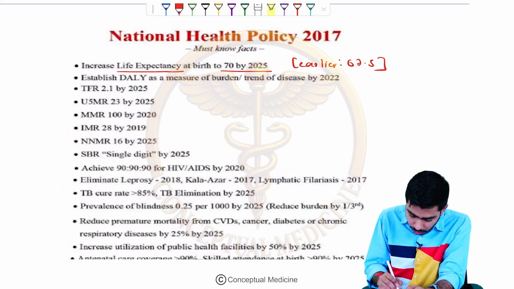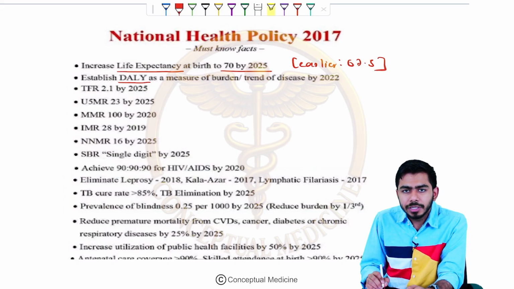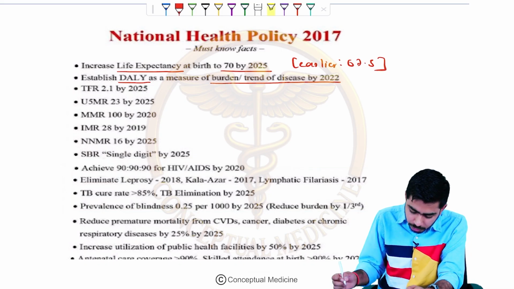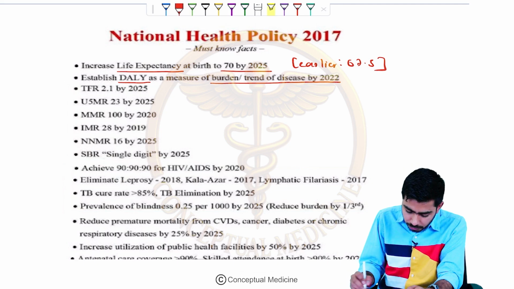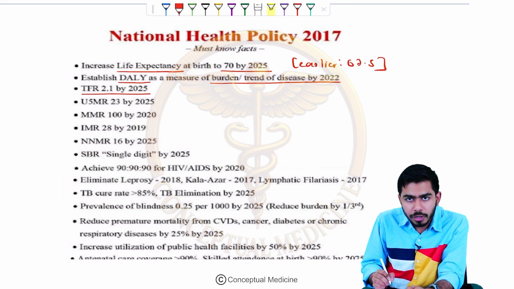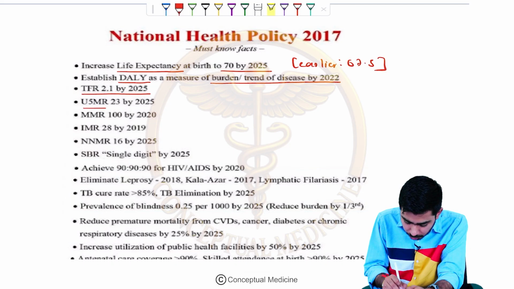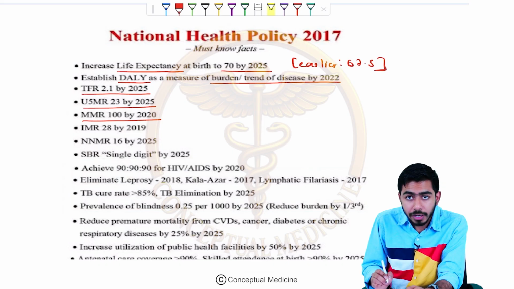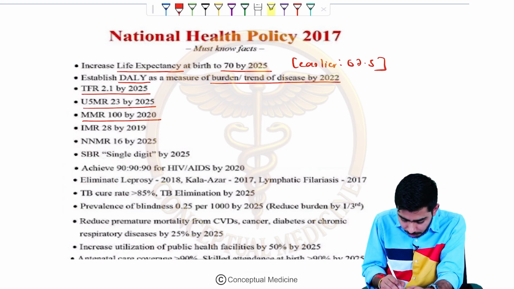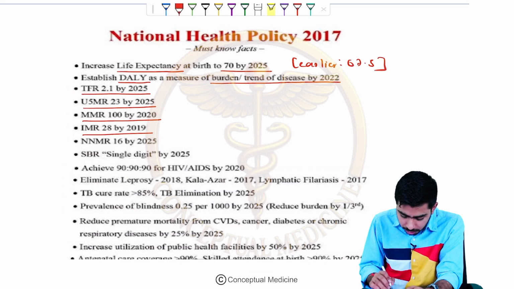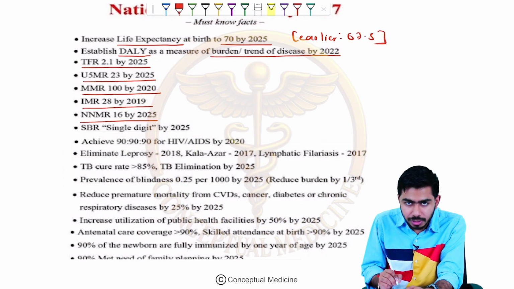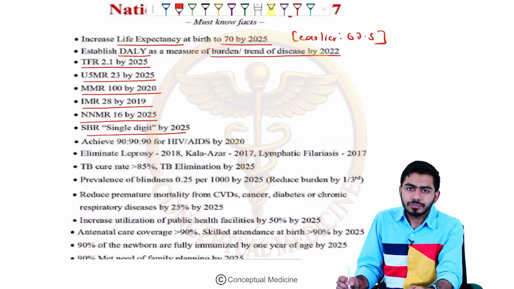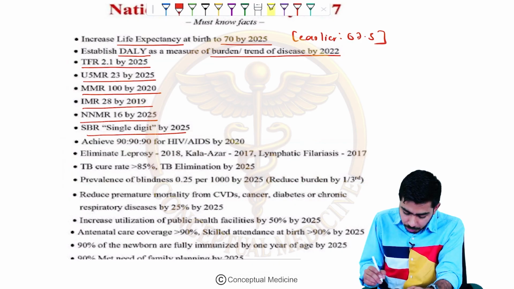Establish DALY, disability adjusted life years, a measure of the burden or trend of disease, by 2022. Establish DALY as a measure of this. Total fertility rate 2.1 by the year 2025. Under 5 mortality rate 23 by the year 2025. Maternal mortality ratio 100 by 2020. Infant mortality rate 28 by the year 2019. Neonatal mortality rate 16 by the year 2025. And stillbirth rate single digit by the year 2025.